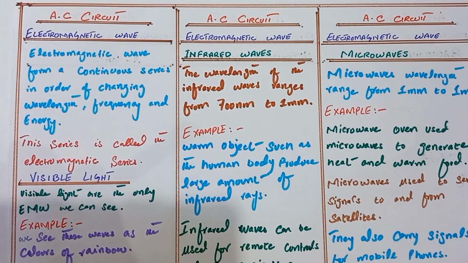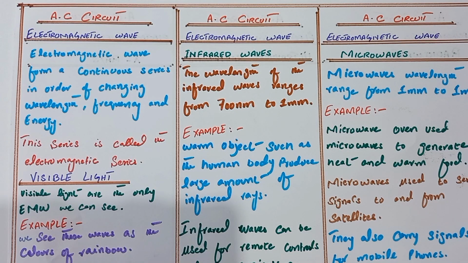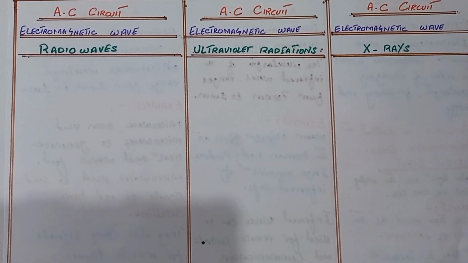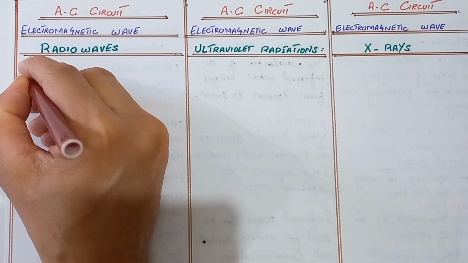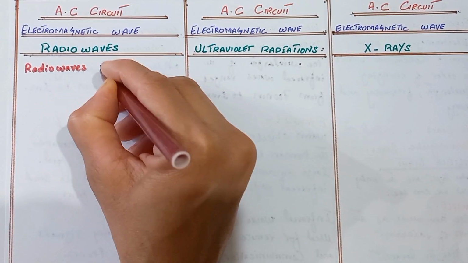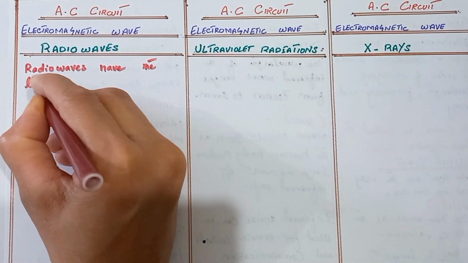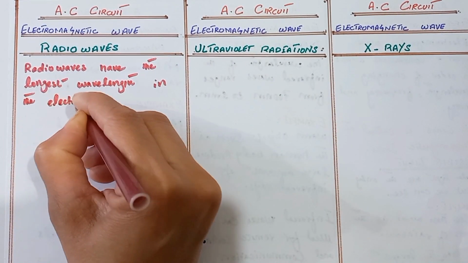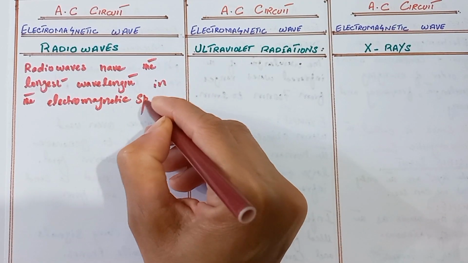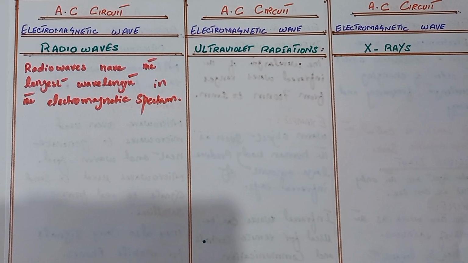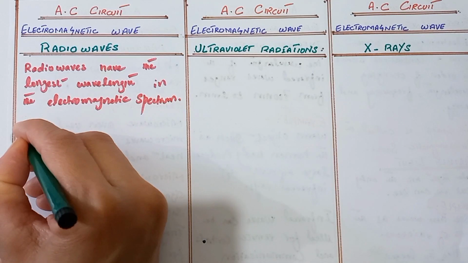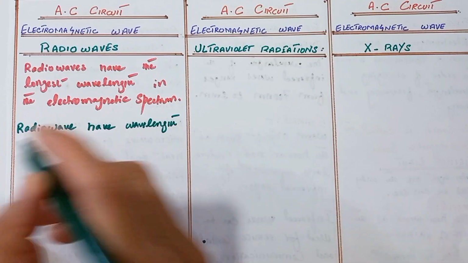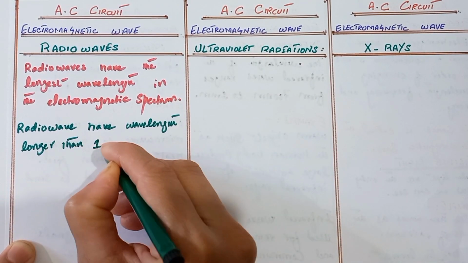Next, we discuss about the radio waves. Radio waves have the longest wavelength in the electromagnetic spectrum. Radio waves have wavelength longer than 1 meter.